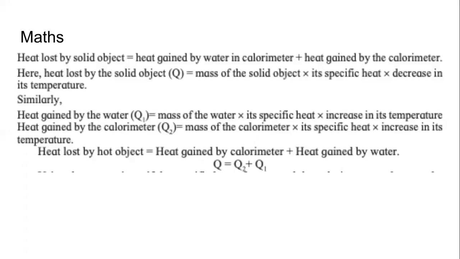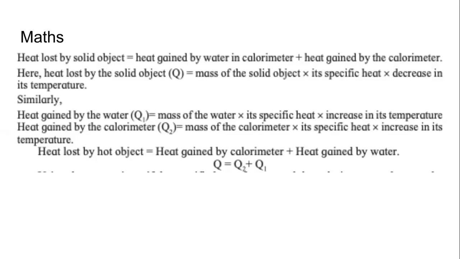For each of these Q, we can find the heat by multiplying the mass by the specific heat and the increase or decrease of the temperature, delta T. The substance which is hot is losing energy, so delta T will be negative.